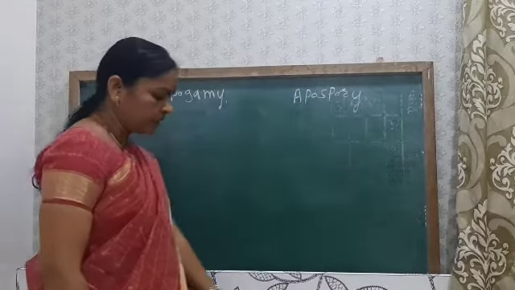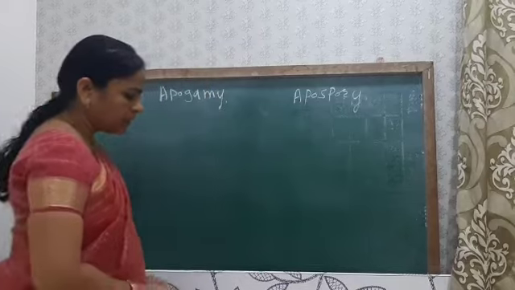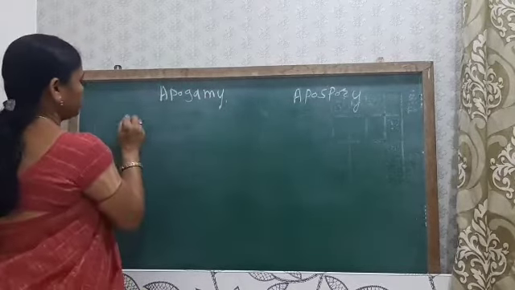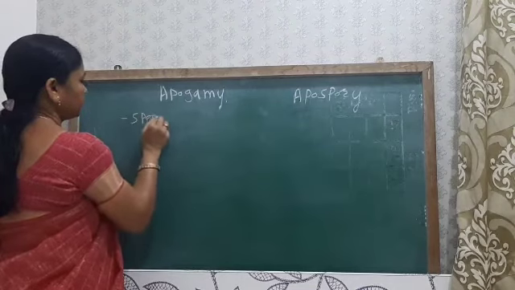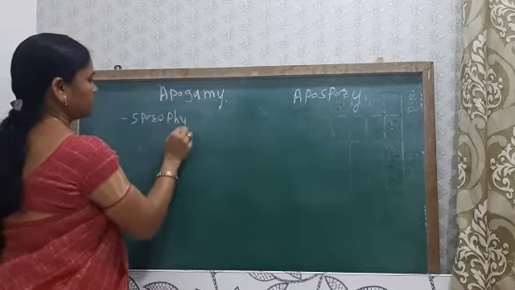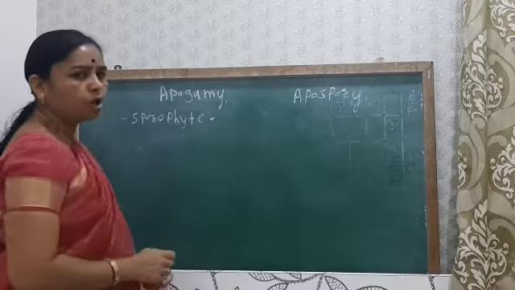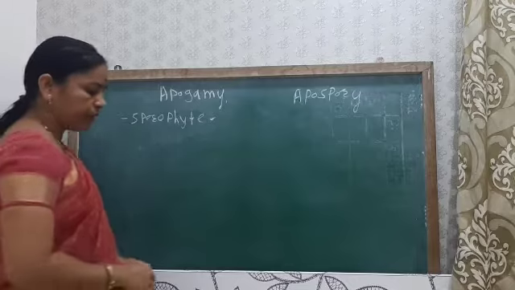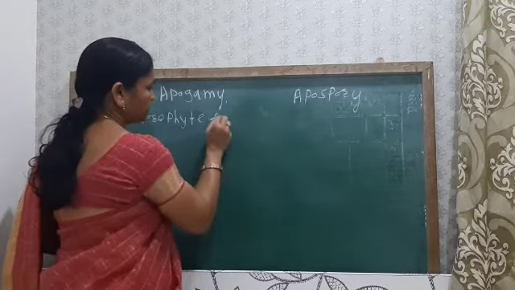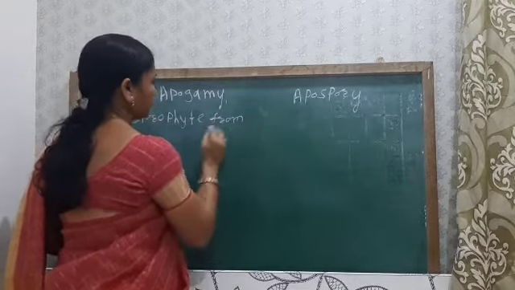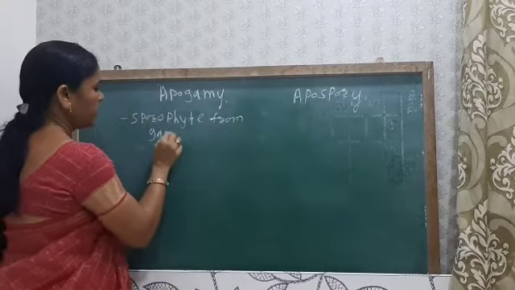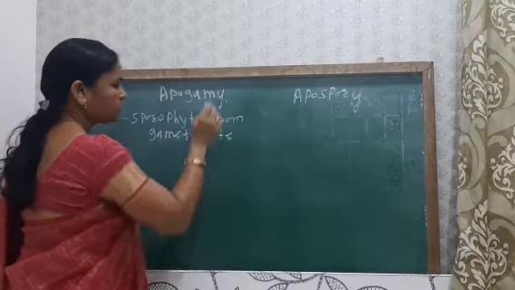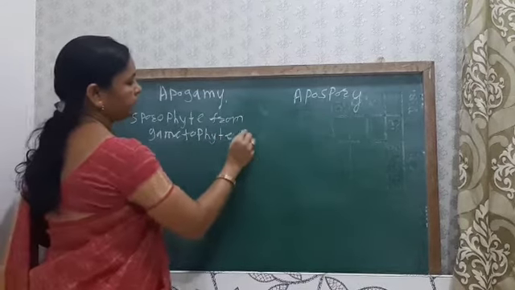Apogamy is the development of the sporophyte from the gametophyte without the fusion of gametes.